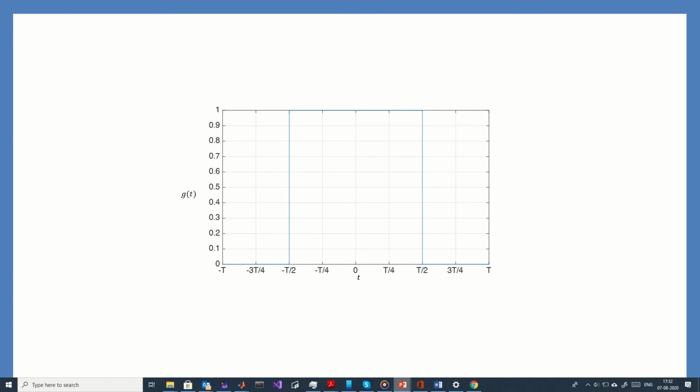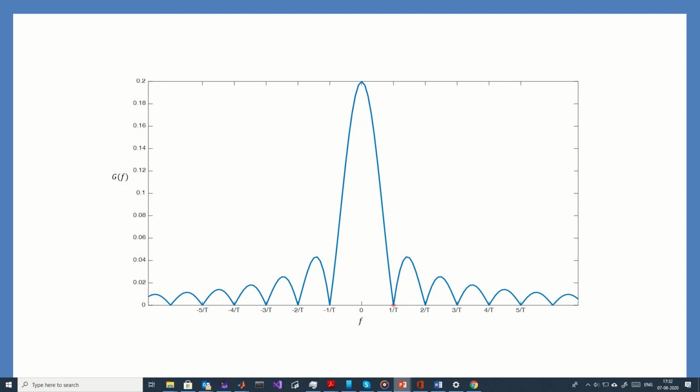In order to better understand the idea of bandwidth, let us first consider this time limited signal, which is nothing but the gate function. So this is 0 everywhere except the interval minus T by 2 to T by 2. And since this is strictly time limited, and as we know, this cannot be frequency limited, if we take the Fourier transform, it simply looks like the sinc function, that is this.